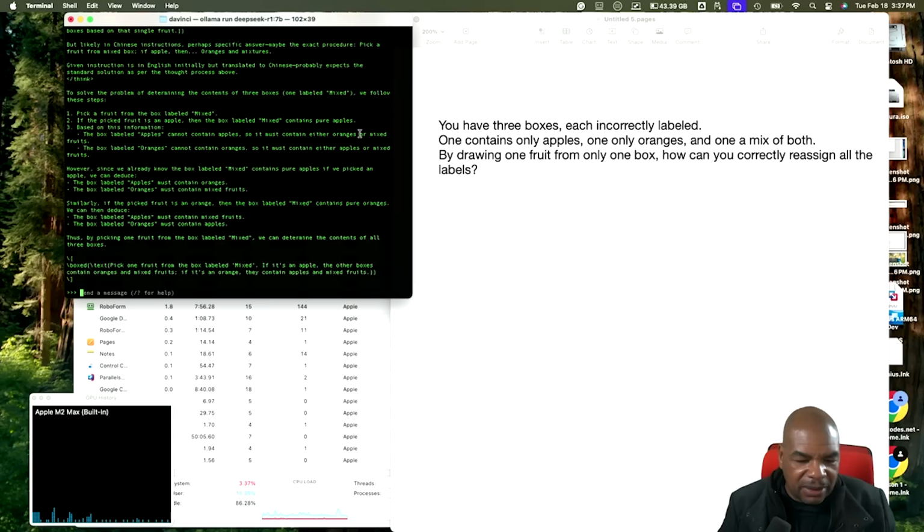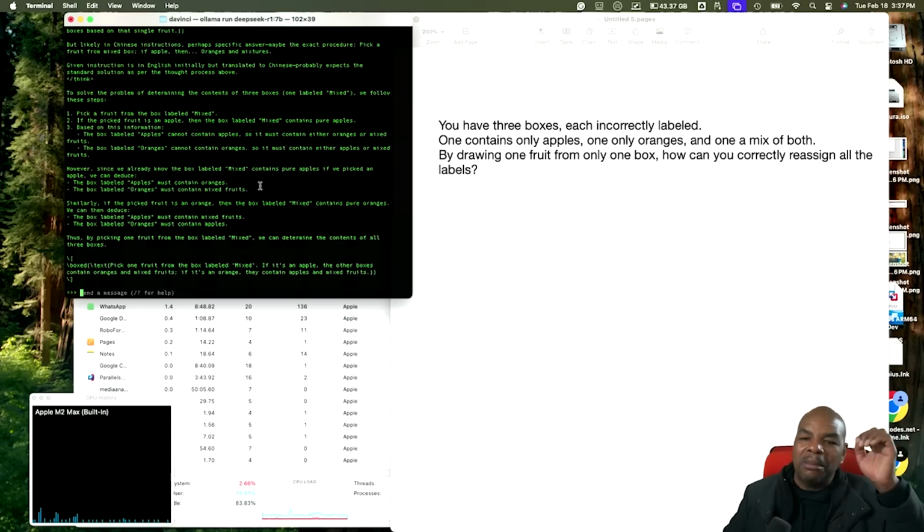It must contain either oranges or mixed fruits. The box labeled oranges cannot contain oranges, obviously, because it's incorrectly labeled, so it must contain either apples or mixed fruits. However, since we already know that the box labeled mixed contains purely apples, we can deduce the box labeled apples must contain oranges, and the box labeled oranges must contain mixed fruits. Boom, boom.